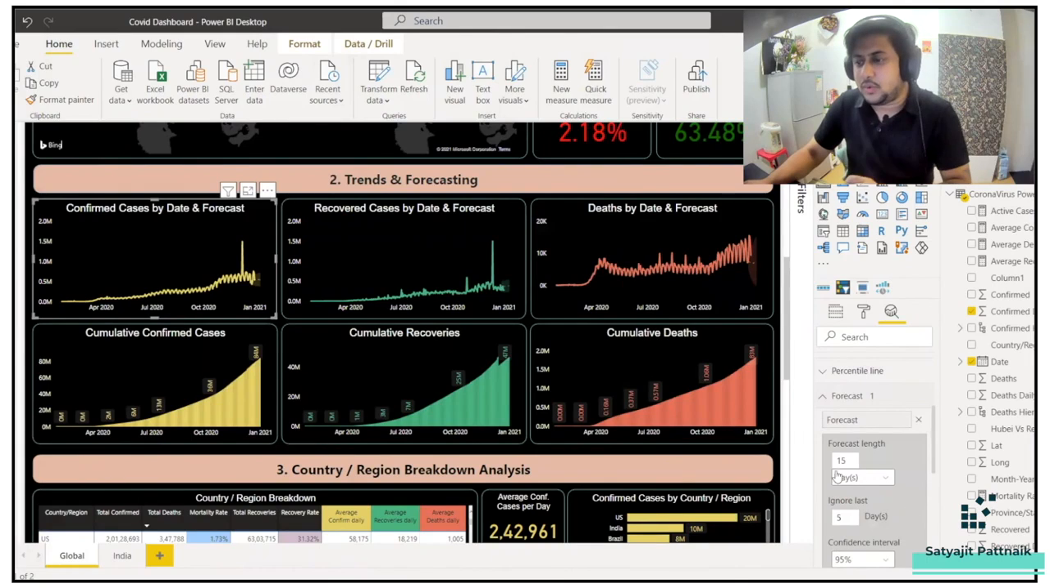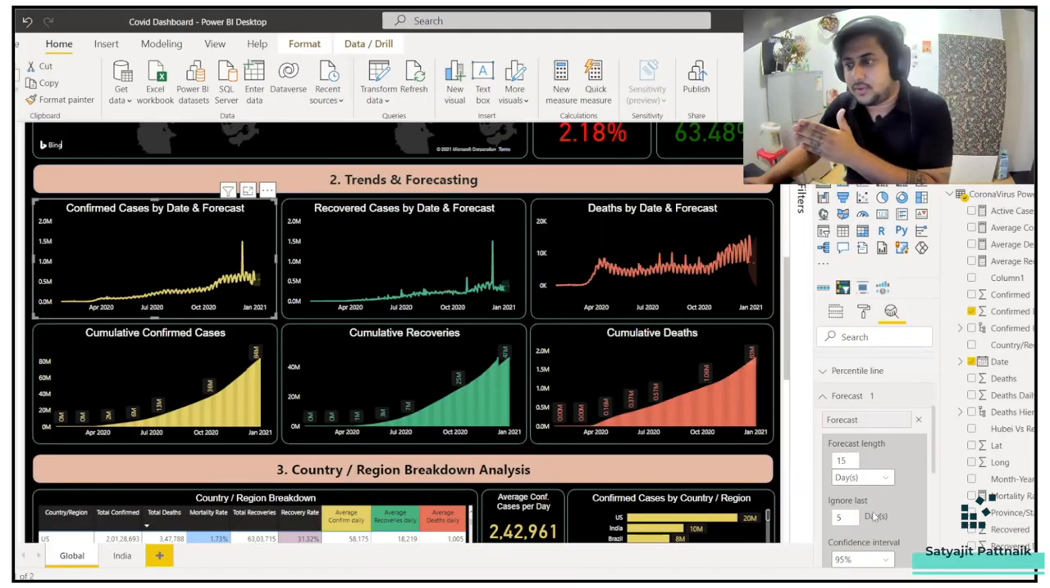I'll just explain what has been done. Forecast length 15 means I want 15 data points. For example, you have Jan 1 till December 31 and it's daily data. When you ask for forecast length 15, that means you want the next 15 days, so Jan 1 next year till Jan 15 next year. Those are the forecasted values.